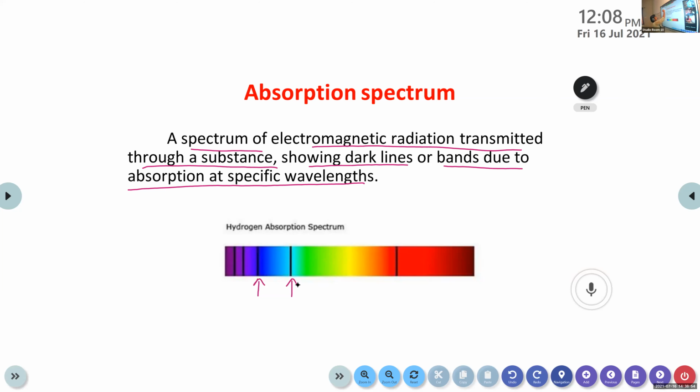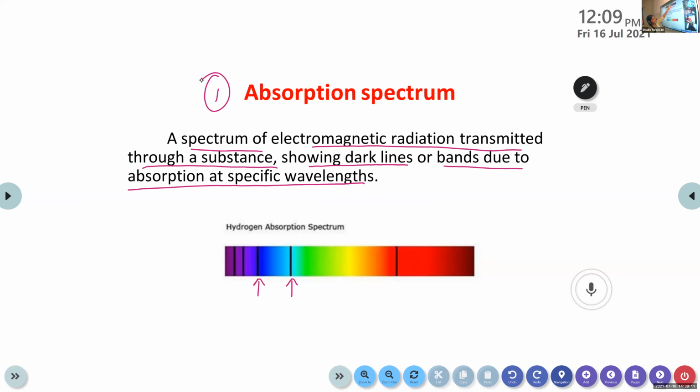So this is the first type of spectrum, which comes under atomic spectrum. I told you atoms or molecules at the ground state absorb energy and move to the excited state. Here a spectrum of electromagnetic radiation is transmitted through a substance, showing dark lines or bands due to absorption at specific wavelength.